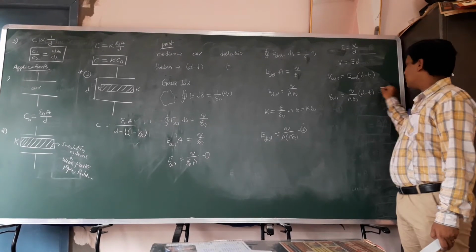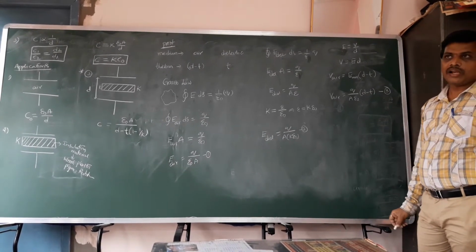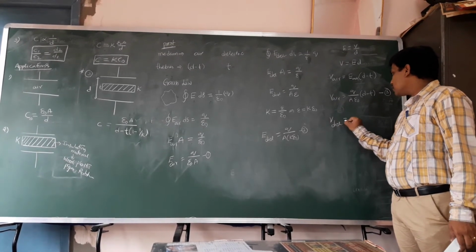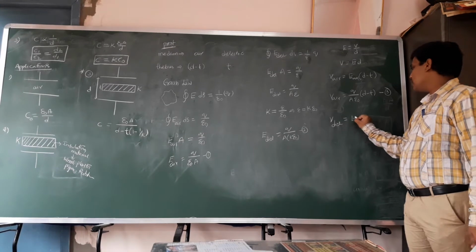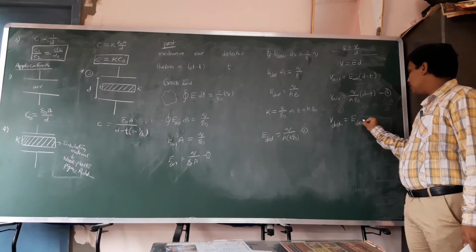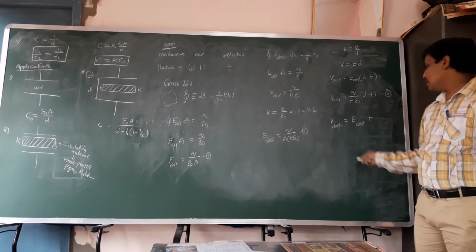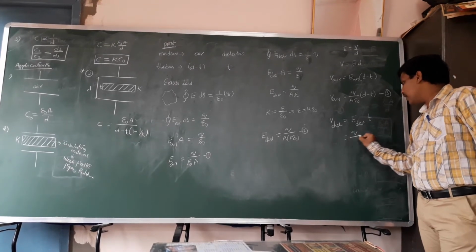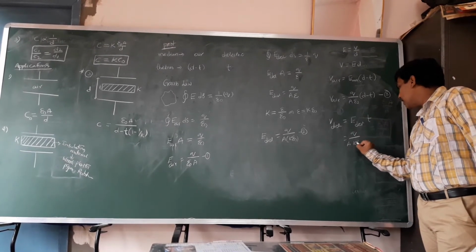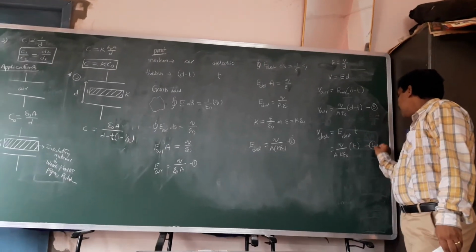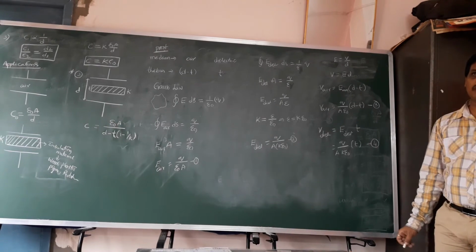Equation number 3. In a similar fashion, you can calculate the potential due to the dielectric. Potential due to the dielectric is nothing but the intensity due to the dielectric and its thickness. The dielectric thickness can be taken as T. E dielectric can be taken as Q by A into K epsilon naught. This is equation number 1. So, potential can be calculated.